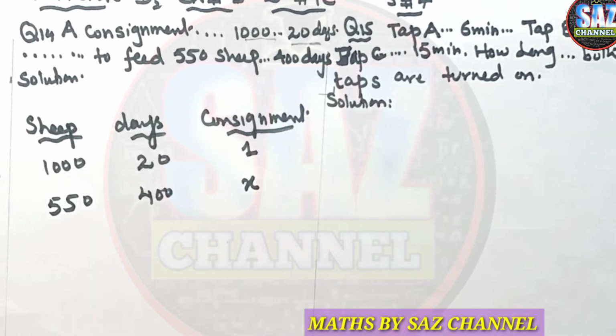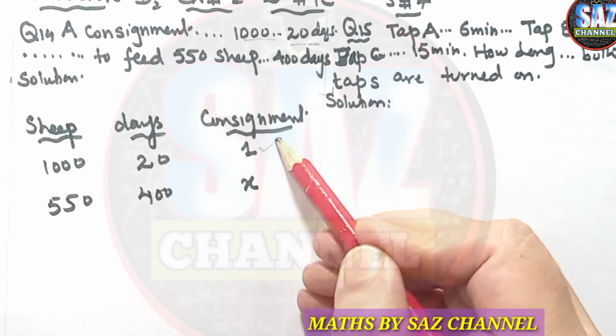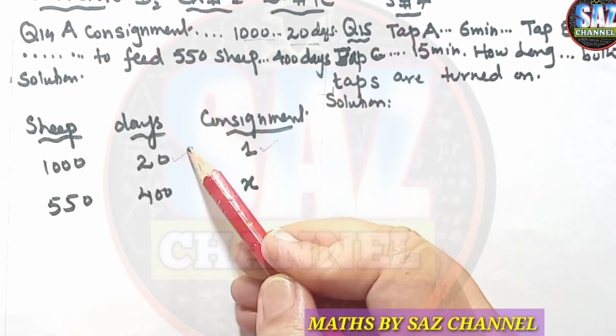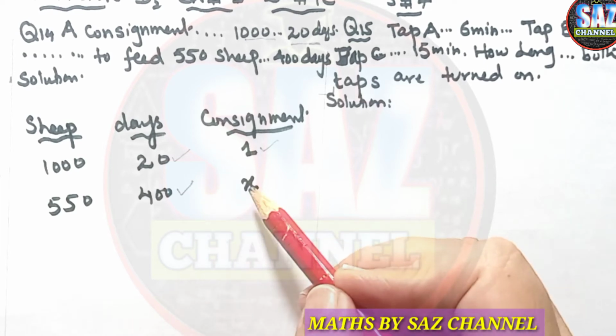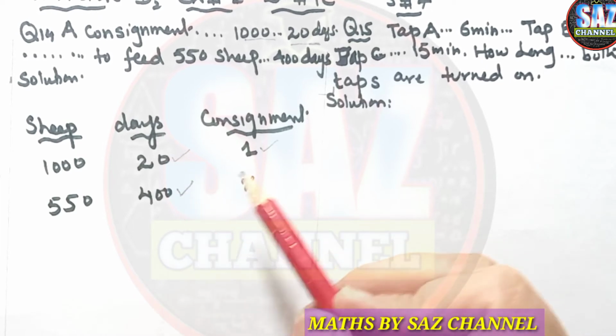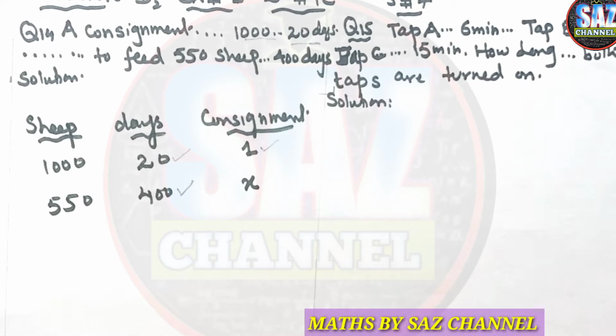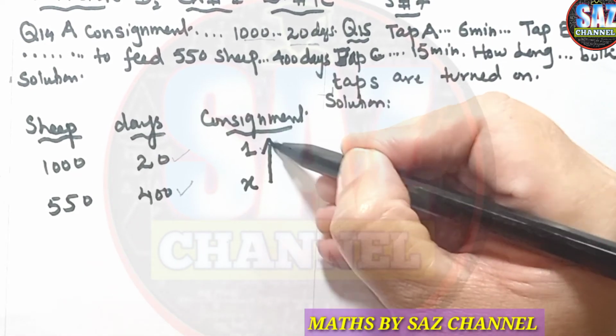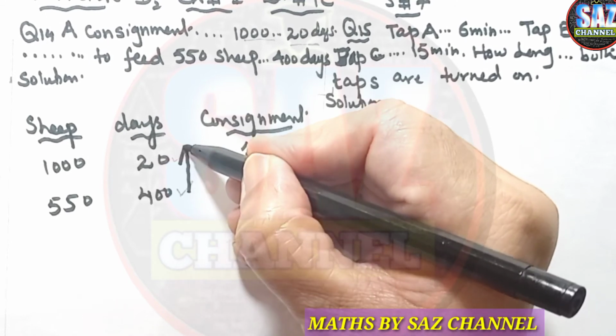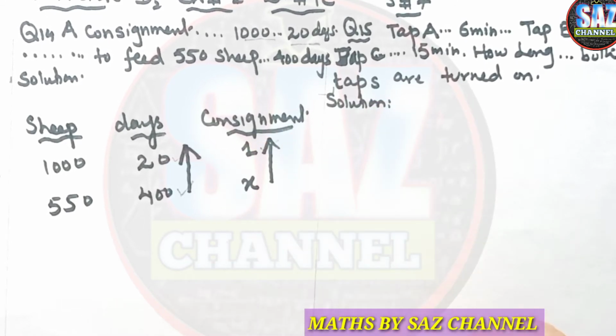When the consignment was 1, that was enough for 20 days. Now the days have become 400. So obviously when days are increasing, the consignment will also have to increase. So between these two quantities we have a direct proportion.